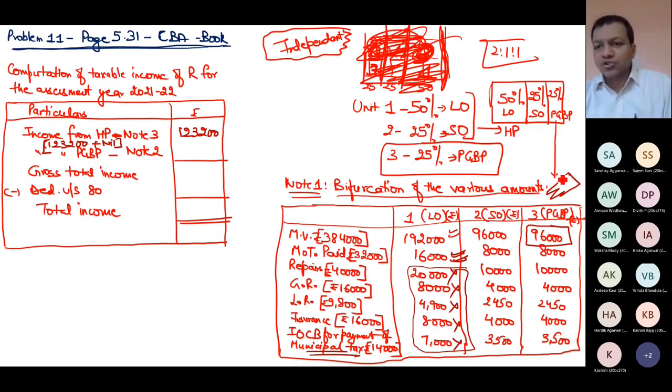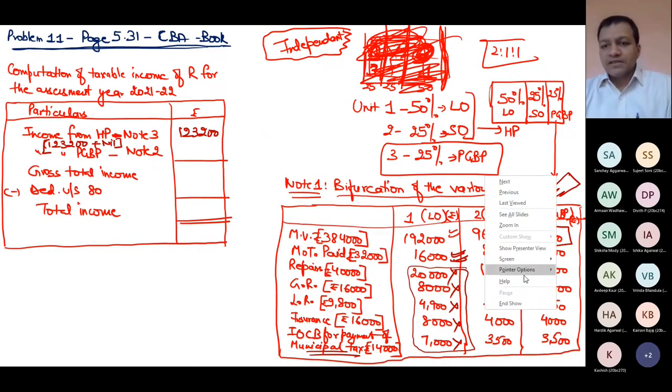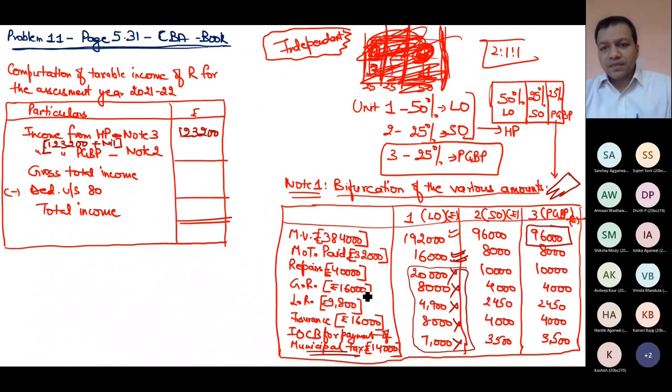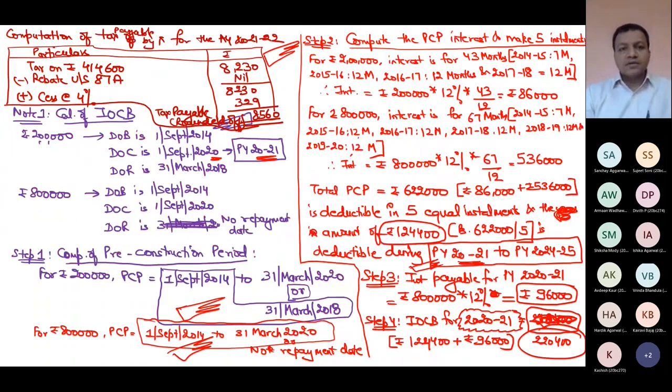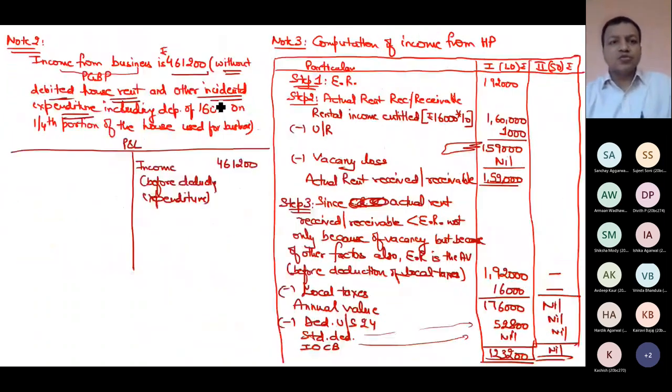You can see near your house also there are so many shops. My income from sales was 461,200, but technically it is not the final PGBP income on which I will pay tax.